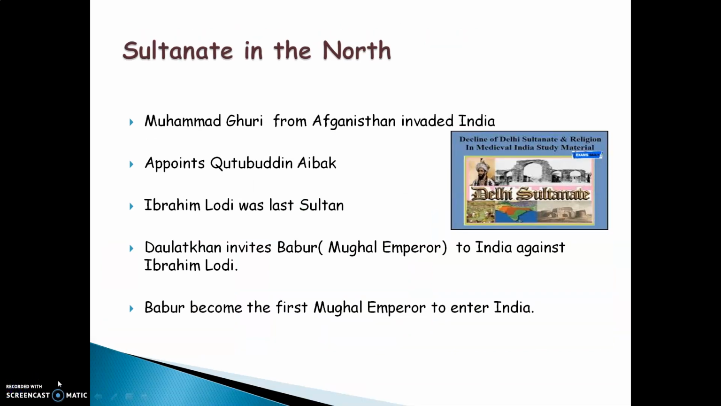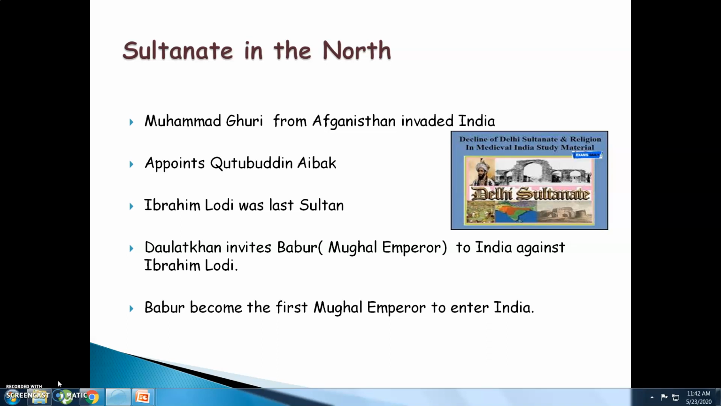Sultanate in the North. There was this person from Afghanistan, Muhammad Ghuri, who had come to India for the purpose of trade. Once he came to India, he realized that there was no ruler of India, and therefore he conquered a lot of territories in the country of India, and to look after these territories, he appointed a person called Qutbuddin Aibak.